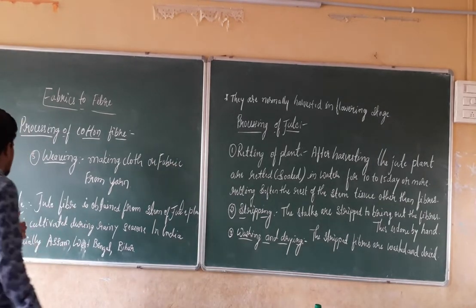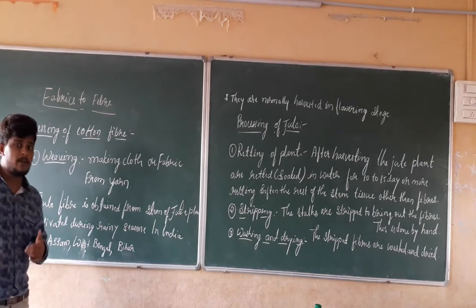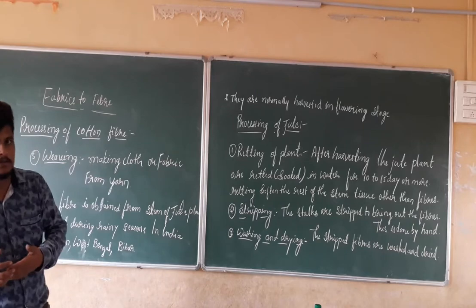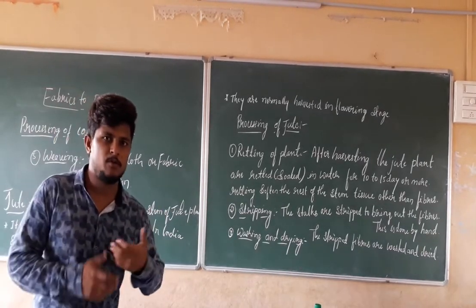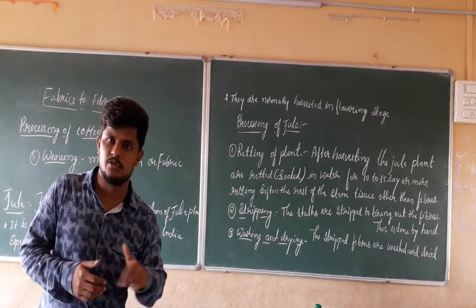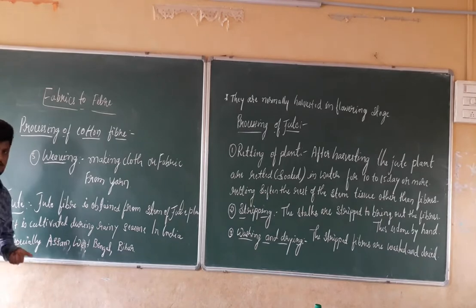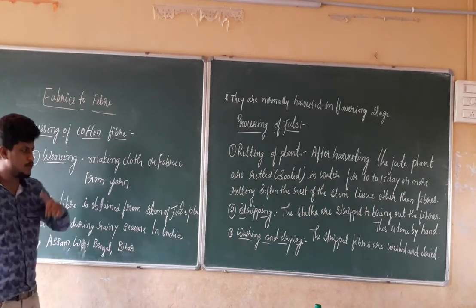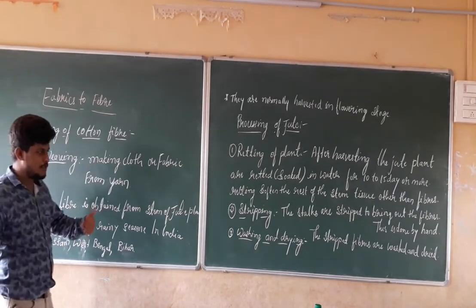Next, we are going to discuss the jute fiber. From where are we going to get the jute fiber? How is the jute fiber processed? What are the steps for the processing of the jute fiber? That we are going to see in this class. First, jute fiber is obtained from the stem of the jute plant.